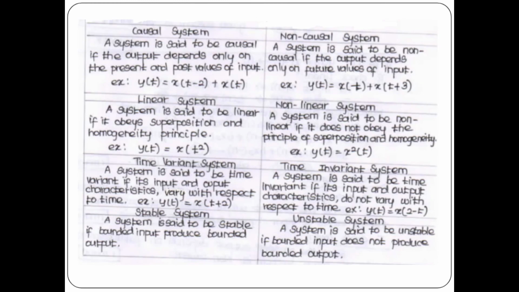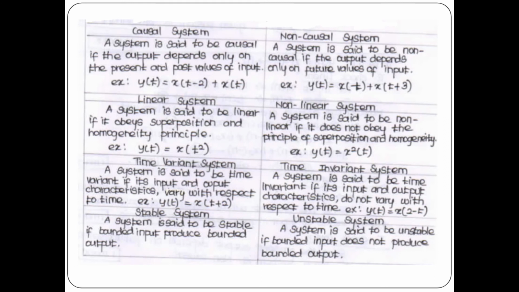Causal system: a system is said to be causal if the present output depends on the present and past values of the input. For a non-causal system, the present output depends on the future values of input. You can write the relevant expressions as examples.